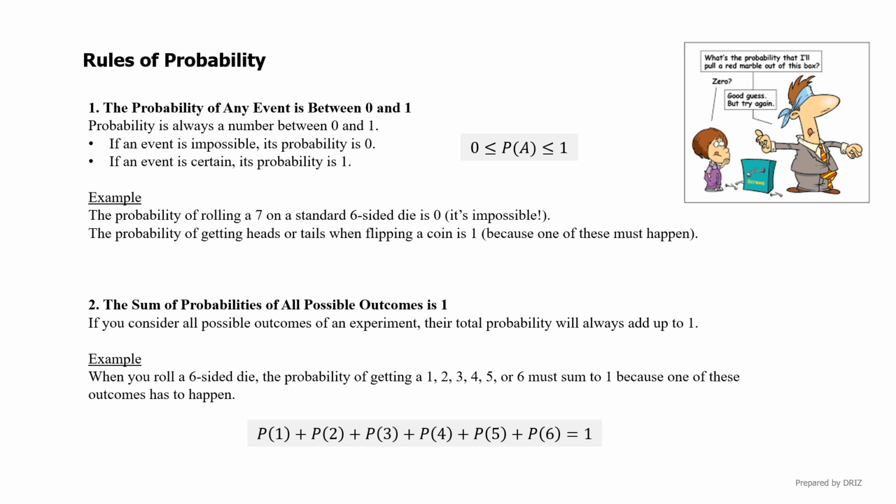Second, if you add up the probabilities of all possible outcomes, they will always equal 1. Let's go back to that die. You can roll a 1, 2, 3, 4, 5, or 6. Each has its own chance, but if you add up the probabilities of all those 6 outcomes, the total is exactly 1, because one of them will happen. Simple, right? These two rules help keep everything balanced and logical in probability. Nothing falls outside that range.